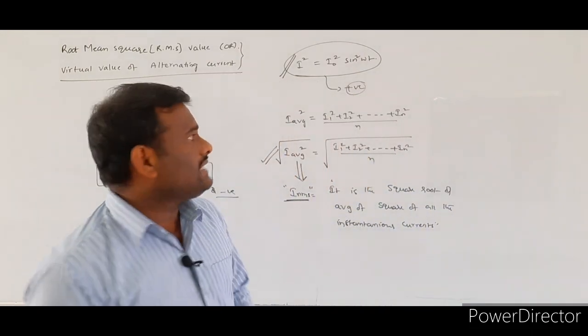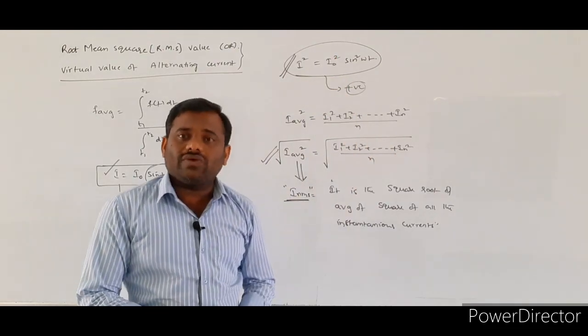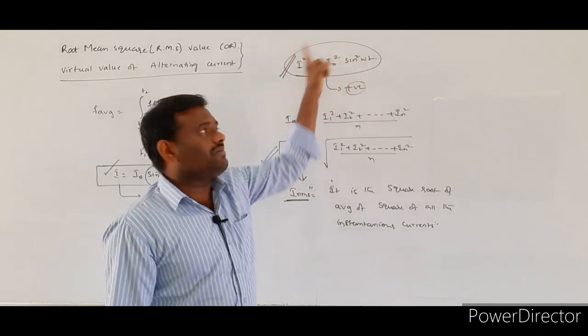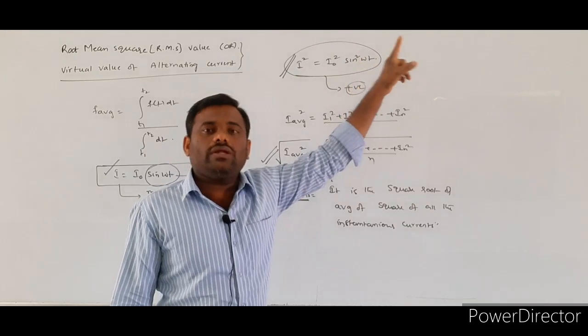That's why we said the instantaneous current value may be positive or negative. So for that, what do I consider here? I consider the square of the instantaneous current. The square of the instantaneous current will be represented by I square. That value is equal to I naught square into sin square omega t.